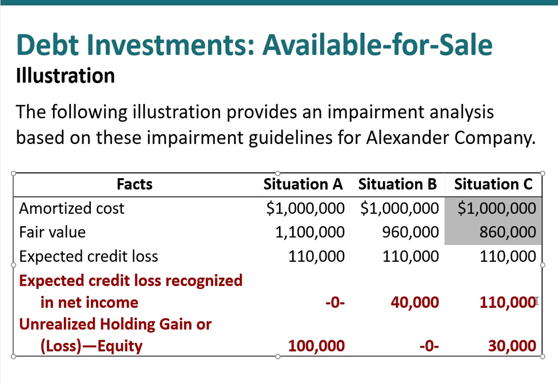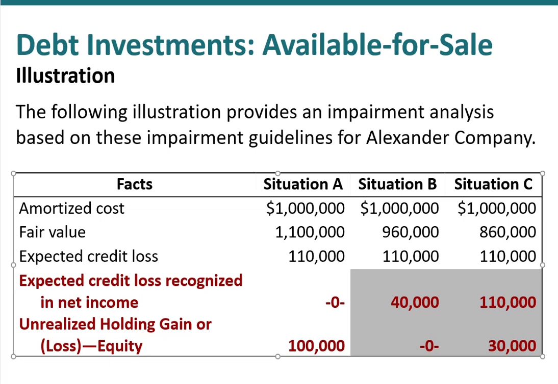So of that $140,000, we're going to report the whole thing. $110,000 we will report as an expected credit loss, and the remaining $30,000 we will report as an unrealized holding loss in the equity section of our balance sheet. I just noticed we weren't particularly consistent with our parentheses in this example. Again, this $100,000 right here, a gain. The other numbers here, losses.